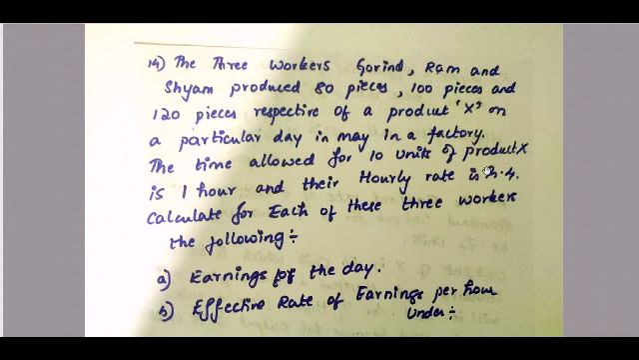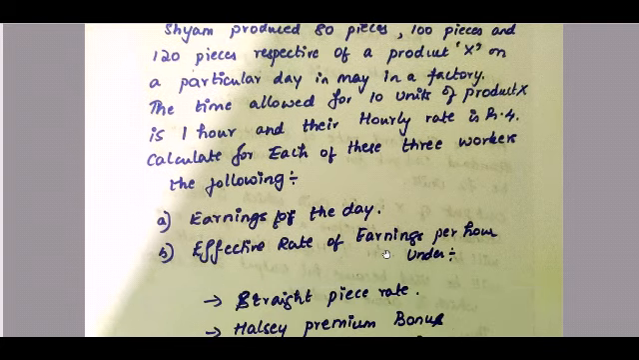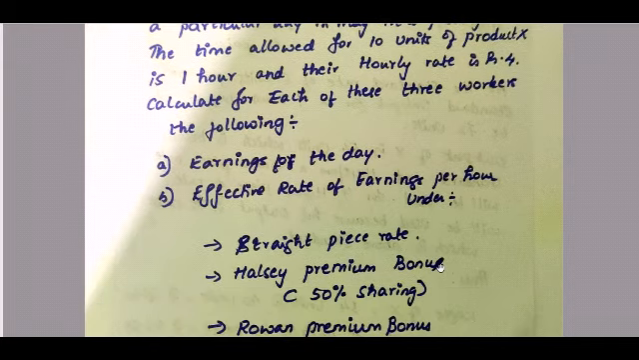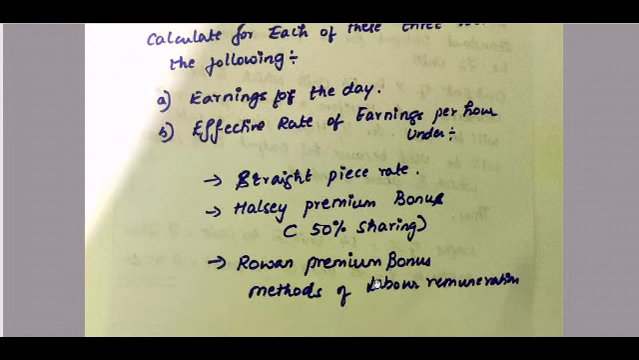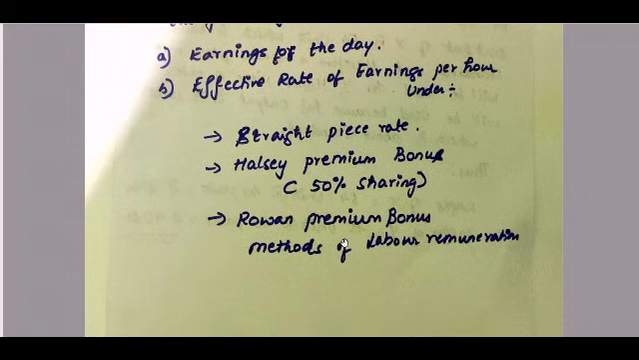So now what are they telling us to calculate? Calculate for each of these three workers the following: earnings for the day, and effective rate of earnings per hour under straight piece method, Halsey premium bonus, which includes a 50% sharing of the bonus, and under the Rowan premium bonus. So under these three methods, we are supposed to calculate the earnings of the worker.